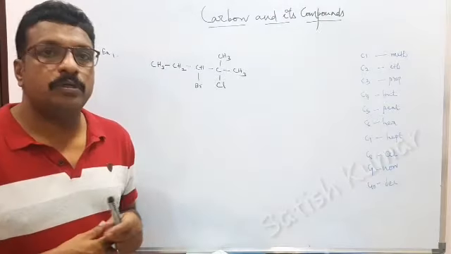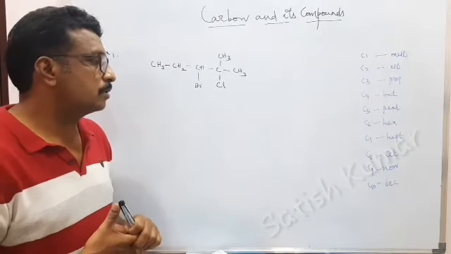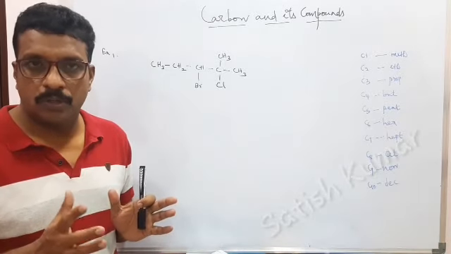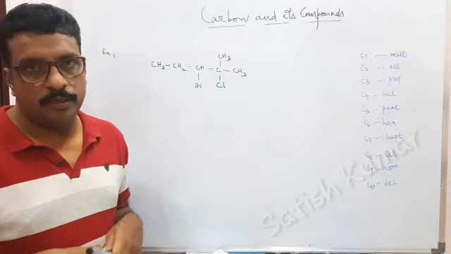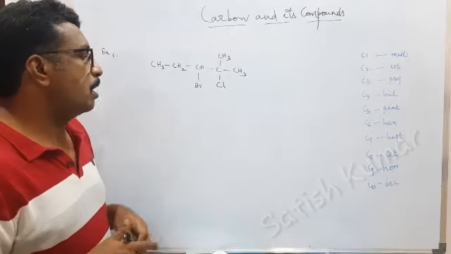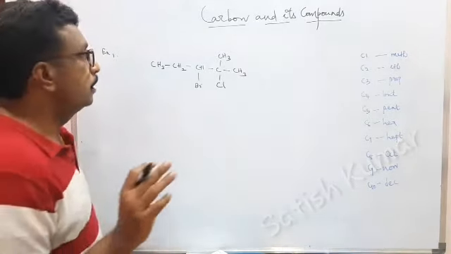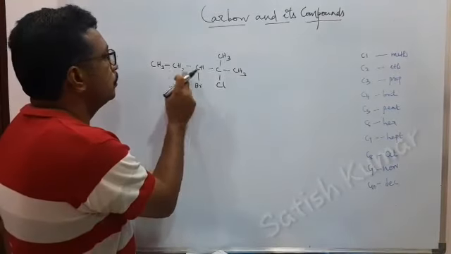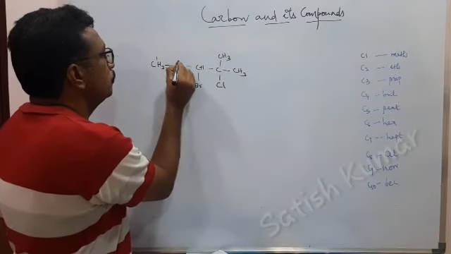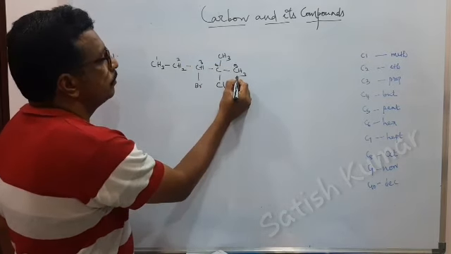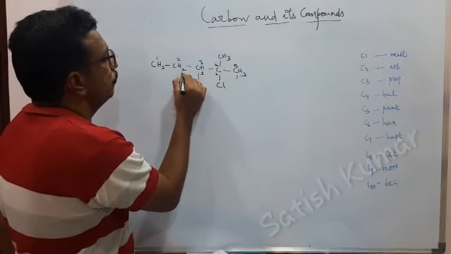This is an example, and you have to write the name of this. Before writing the name, you have to remember all the rules I explained earlier. Here one compound is given, and initially you have to number it. From here it is 1, 2, 3, 4, 5, and from the other side it is 1, 2, 3, 4, 5.